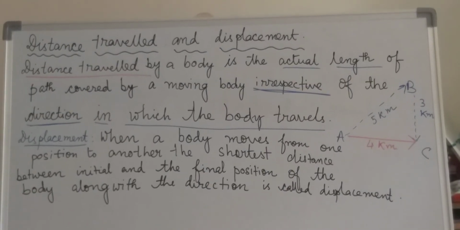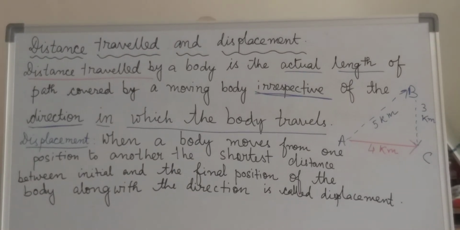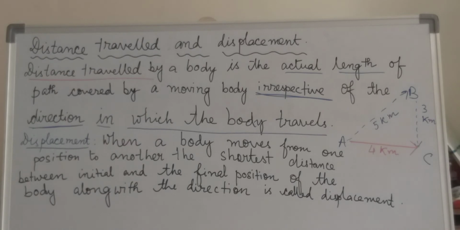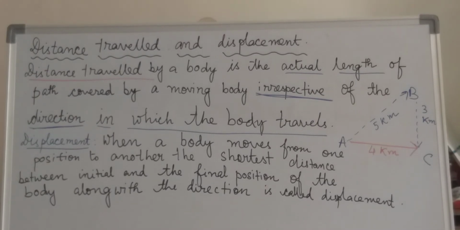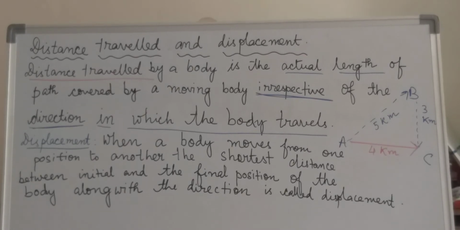Now let's look at the definition of displacement. When a body moves from one position to another, the shortest distance between the initial and the final position of the body along with the direction is called displacement. In the rightmost part of the board I have drawn the diagram which I explained in the previous definition of distance also. So look into that.